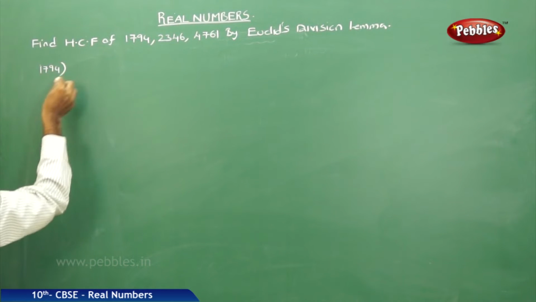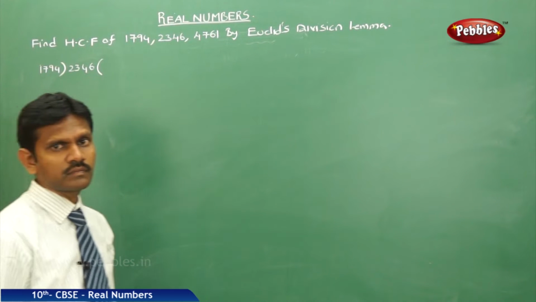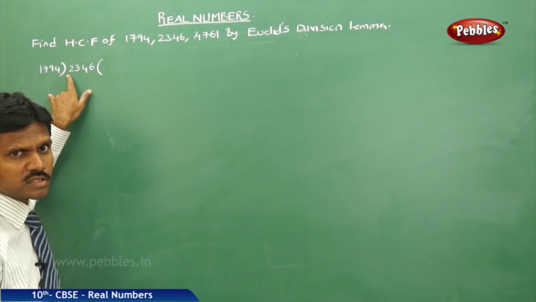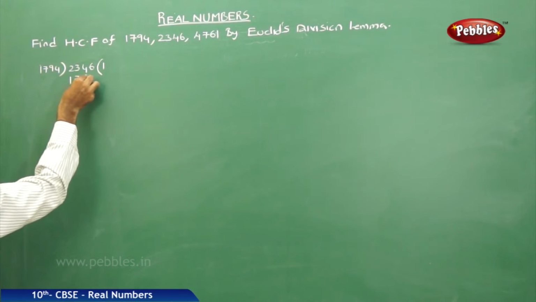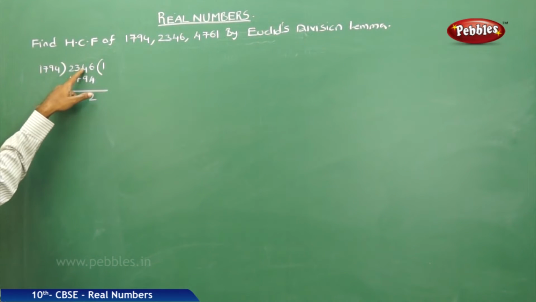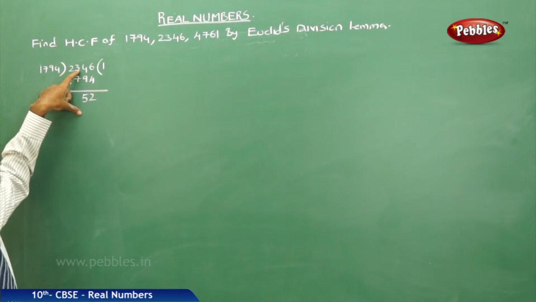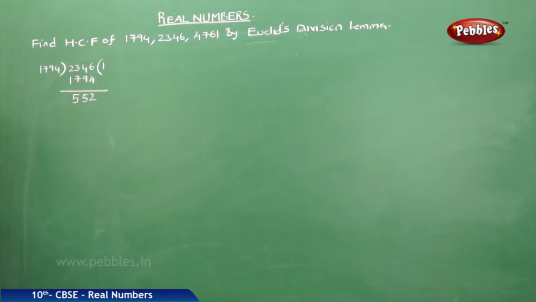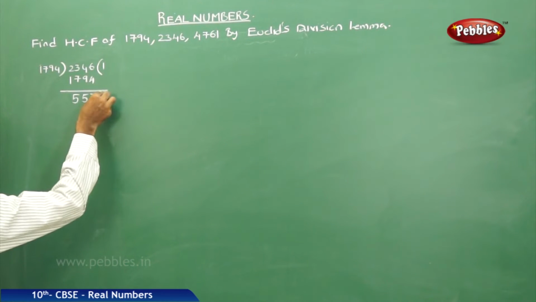1794 and 2346. This is around 1700 and this is around 2300, so that is 1 time 1794. 6 minus 4 is 2. 14 minus 9 is 5, here 1 is borrowed. There is a 12 left. 12 minus 7 is 5. Next, from here 1 borrowed, 1 left, 1 minus 1 is 0. The remainder is 552.